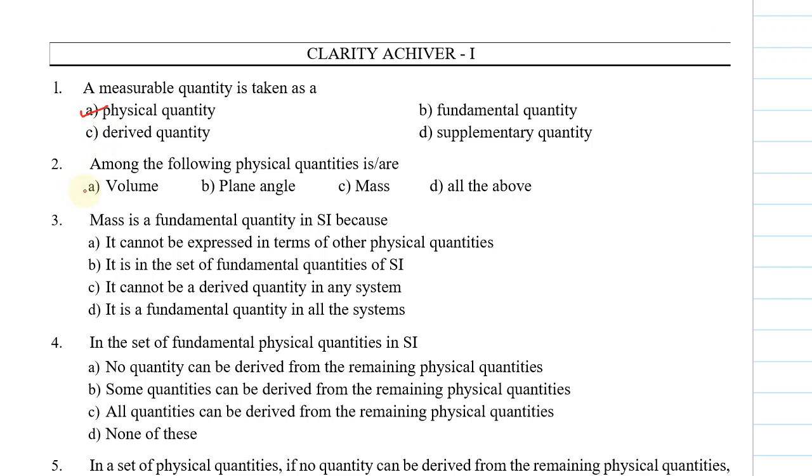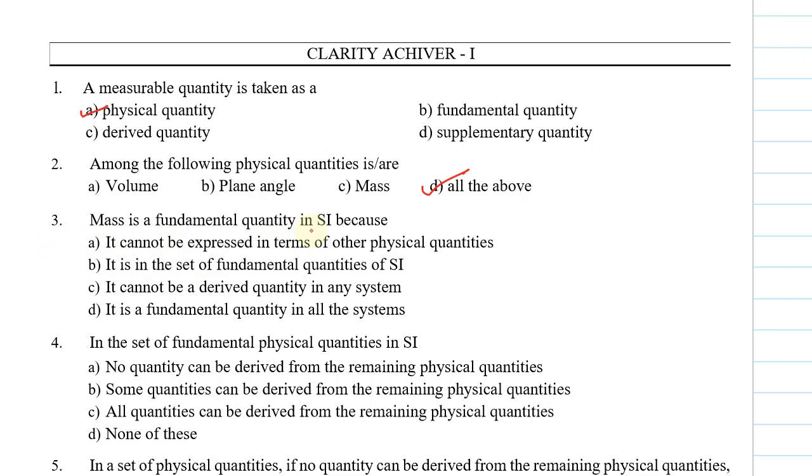Let us see the second one. Among the following, which are physical quantities? You have to identify which are physical quantities among the following. Option A, volume. B, plane angle. C, mass. D, all the above. We know that all the three options A, B, C are measured. So the answer is all the above, that is option D.